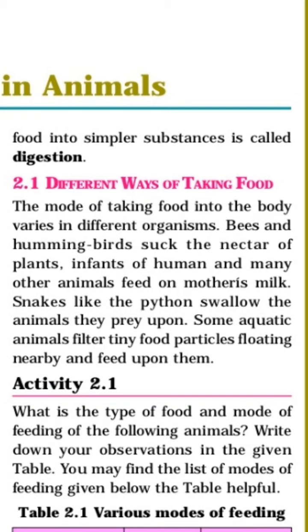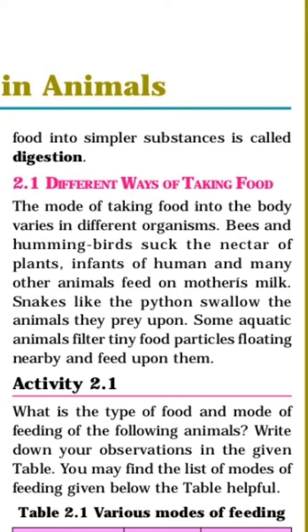Now, the first point of this chapter is different ways of taking food. We will see the concept. The mode of taking food into the body varies in different organisms. We are aware that there are many different types of organisms in the whole world, and they take food into their body in different ways.